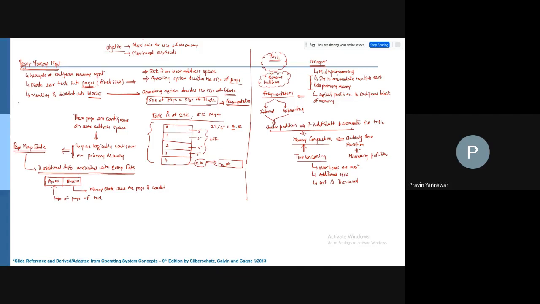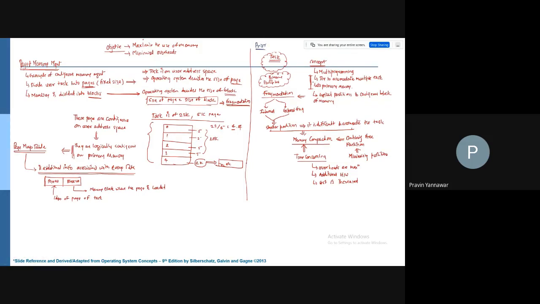This particular part you need to understand. We are at the paged memory management method. Our objective of paged memory management is to maximize the utilization of the memory with minimal overheads. Now, before coming to paged memory management, we have some prior concepts.